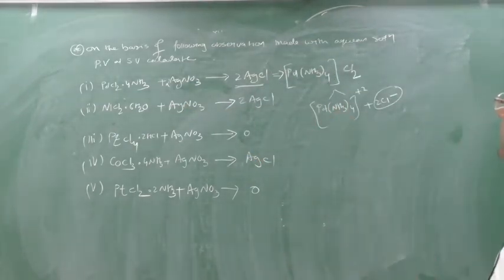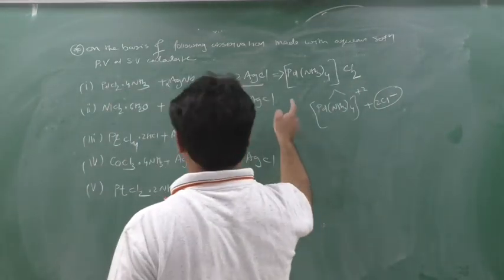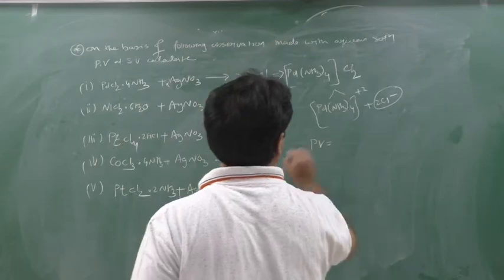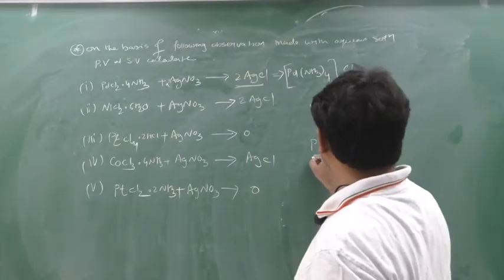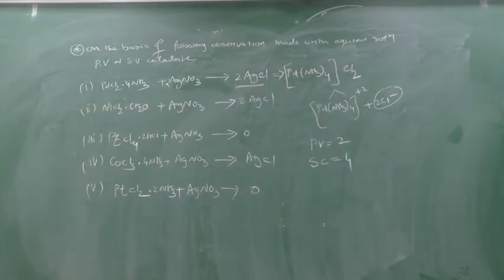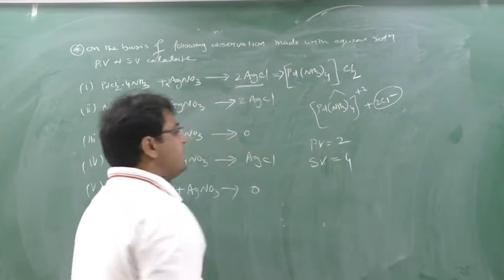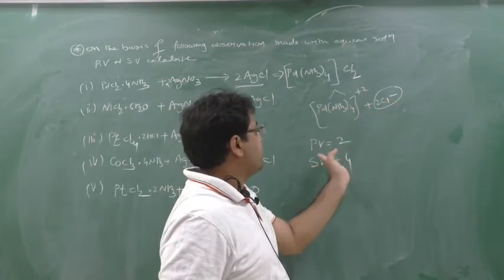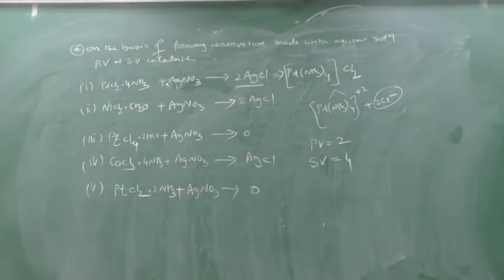So what is the primary valency here? For the first, the primary valency is 2, because 2 are ionizable. And the secondary valency will be 4. So here primary valency will be 2 and secondary valency will be 4. Secondary valency 4 cannot be ionized, while the 2 chlorine are ionized, so primary valency is 2. Clear? Done this? We will see the second part.